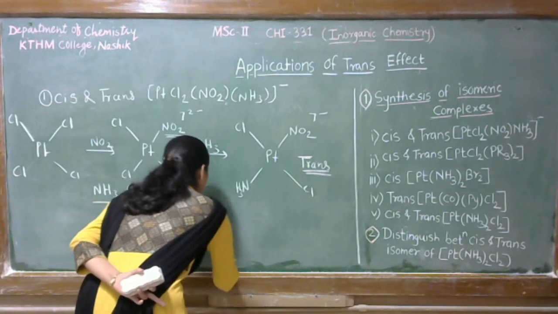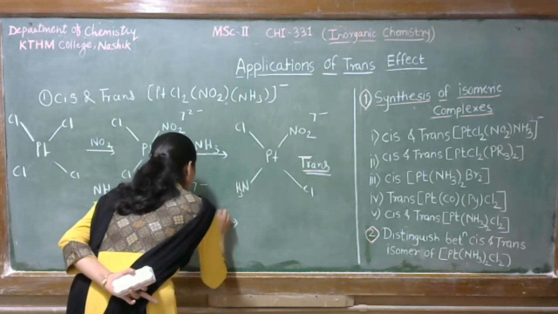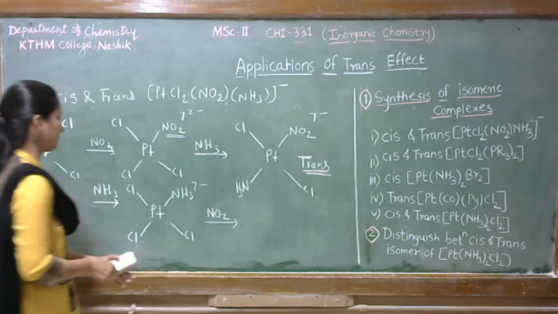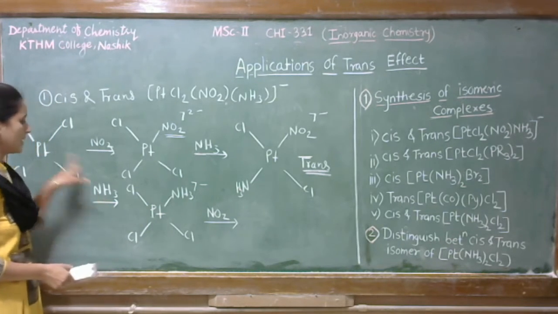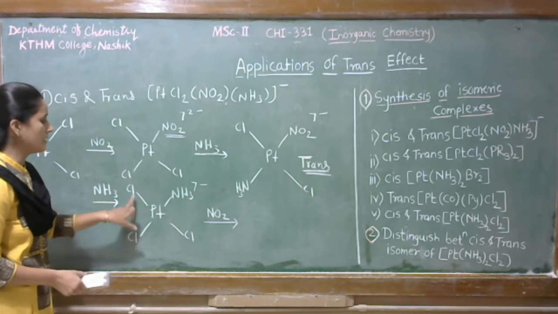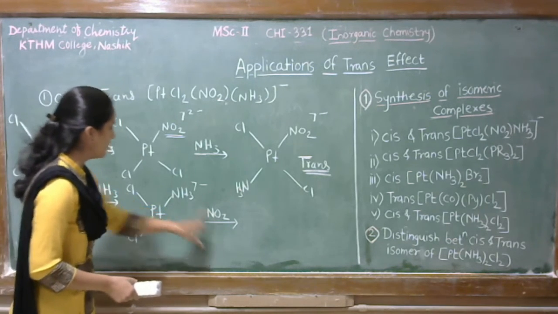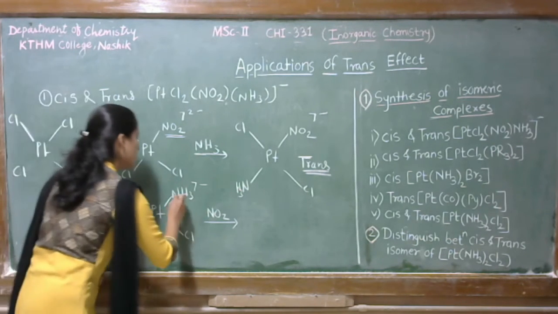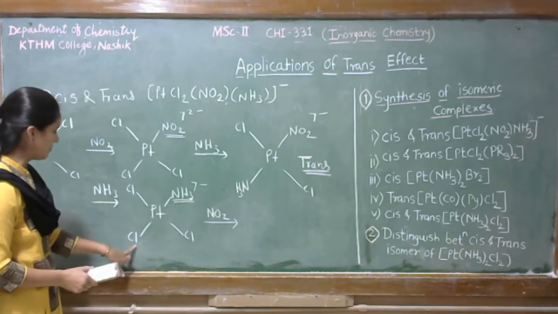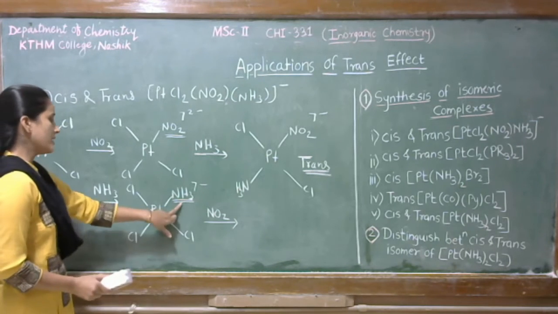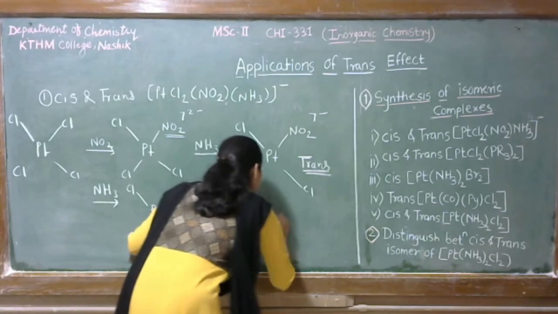Again, when we treat NO2 with this complex, now see, first we treated NH3 with this complex and any one chlorine got replaced by NH3. Now when we treat NO2, here is your NH3, but NH3 has less trans-directing effect as compared to Cl, means here NH3 is unable to replace this Cl, so we get the cis isomer.